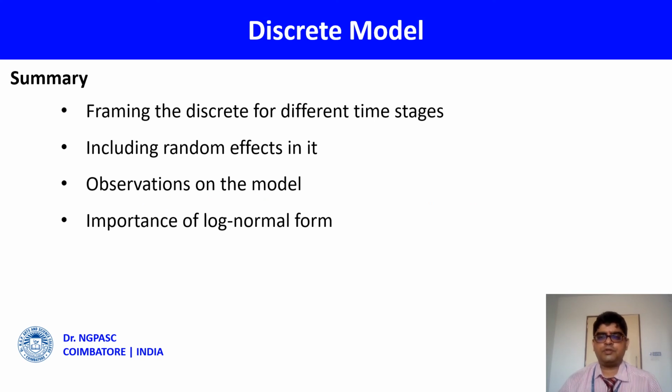So what have you read in this lecture? You have framed the discrete model for various time stages. Again, you have included the random effects in it and observed the changes that happened. And finally we arrived at the log normal form, which forms the base of the continuous model, and in particular the Black-Scholes partial differential equation, which we will see in the next lecture.